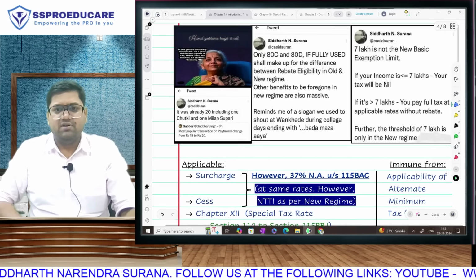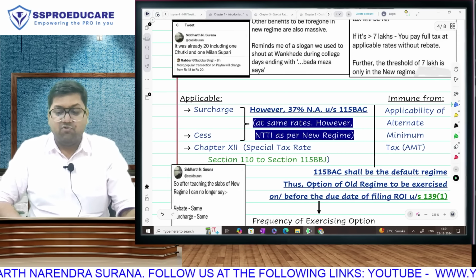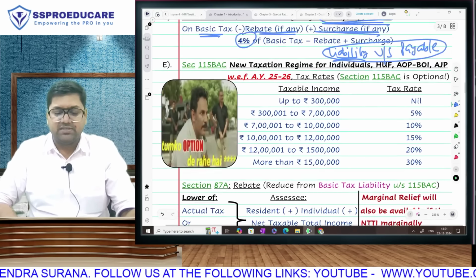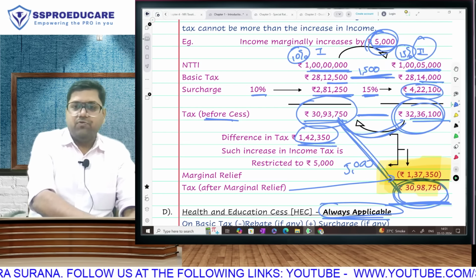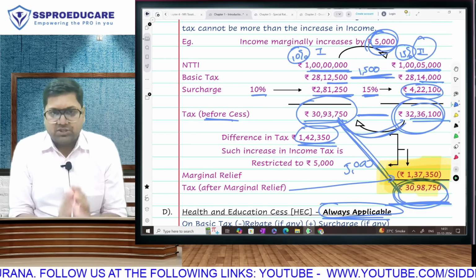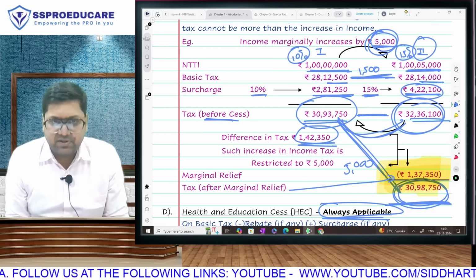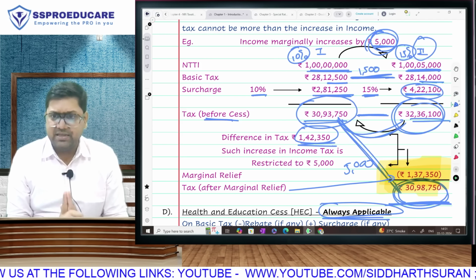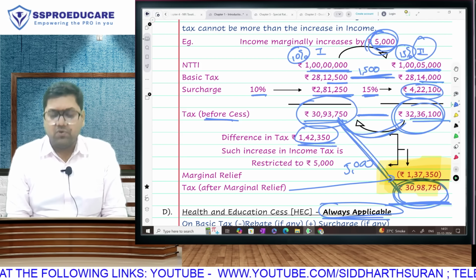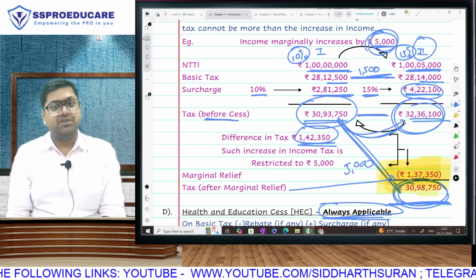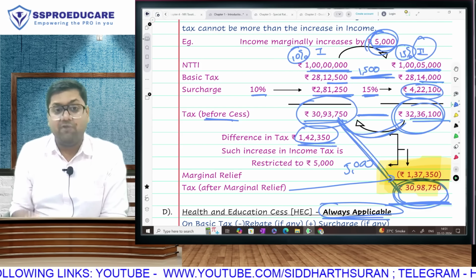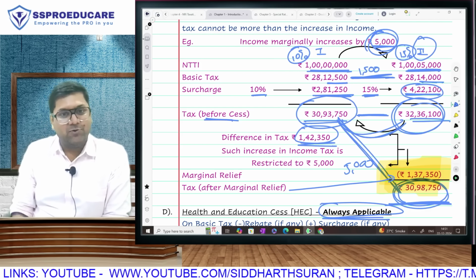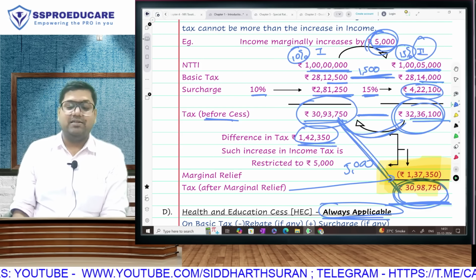Quite a few memes here in the book, of course, but whatever is the remaining explanation of this chapter introduction, it is a detailed explanation, and therefore we will be taking it from the full course. That portion. One more time before I wind up this first part, I want to tell you this very, very clearly, that please, ladies and gentlemen, go for the full course. And if you really want to now see the difference between full course and crash course, now that you have watched the first part, the part 2 and part 3 of this lecture will be the full course part only, because I want to do detailed explanation in that.